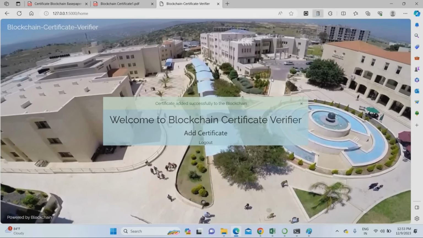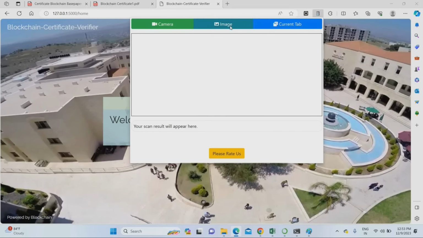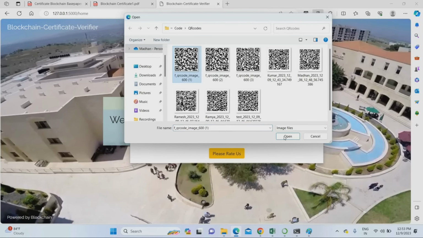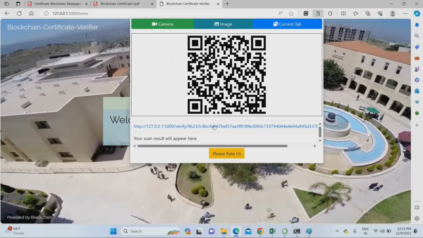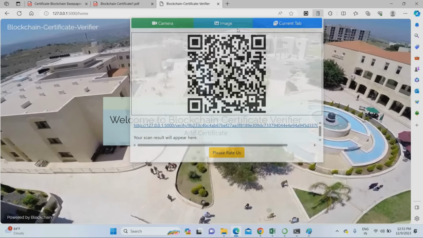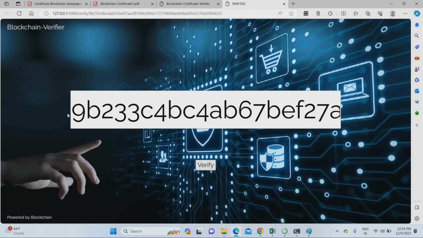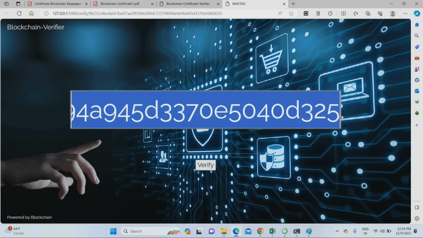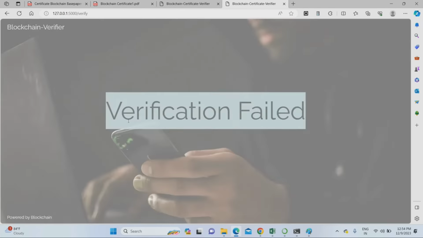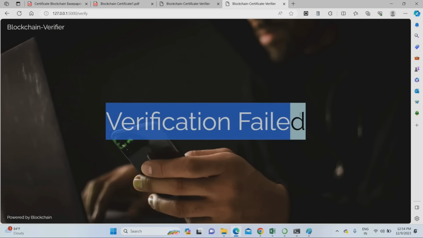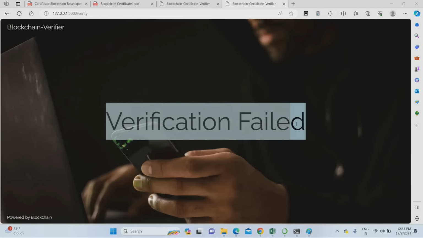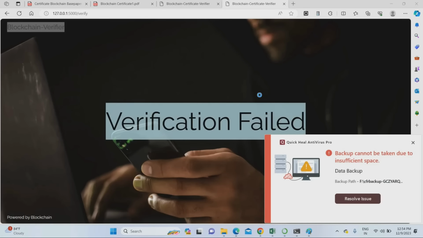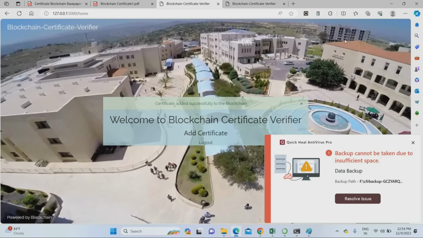Open the same QR code viewer. In the same QR code reader, just upload the image you have. This is the fake QR code, the fake certificate I generated. Just click this one. But this blockchain data is not available in our system, not available in our Ethereum network. Just click verify. So verification failed. Why? Because this is fake blockchain data. It is not available on our server.